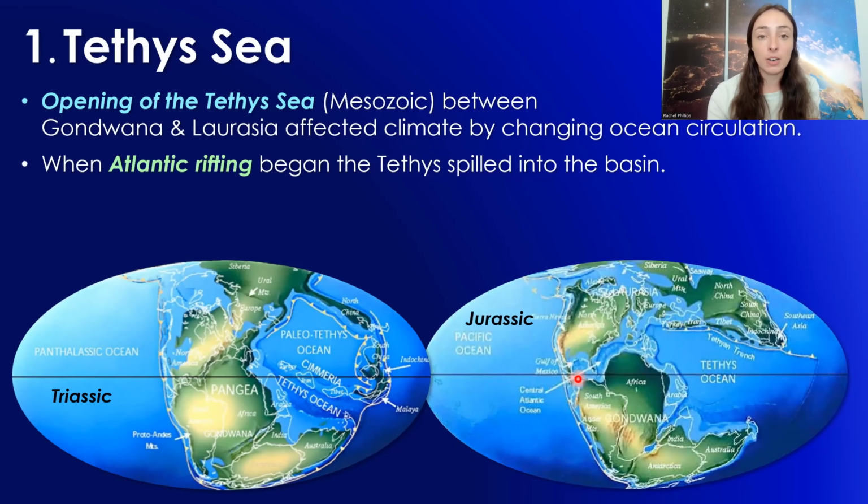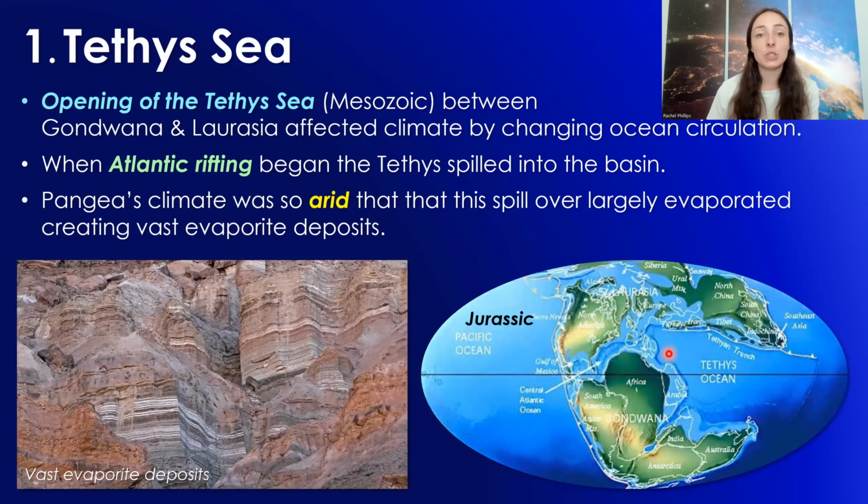But early on, this basin, when it started to form as a basin, was filled in by spillover from the Tethys Sea, which, because of Pangaea's really dry, arid climate, largely was evaporated when it spilled over into this relatively new and shallow basin. And this caused really extensive evaporite deposits, salt type deposits that form when water evaporates, leaving behind its salts to precipitate.